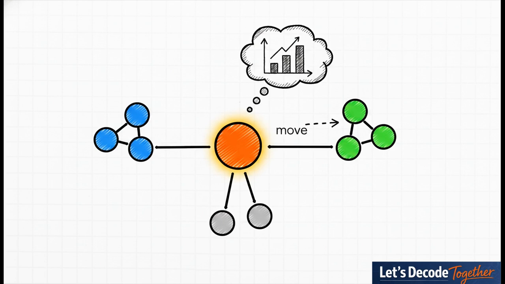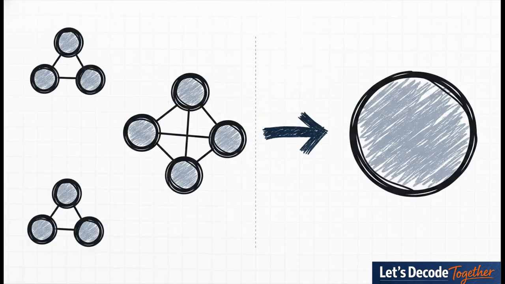Basically, it's a measure of how tightly knit the communities are. If the score goes up, the node moves. That's it. And this creates these first little clusters. Now for the magic trick. All those nodes that just decided to group up, wham! They get collapsed into a single, brand new supernode. All of a sudden, your massive, complicated graph just got a whole lot smaller and simpler to deal with. And now, you're ready to start the loop all over again.